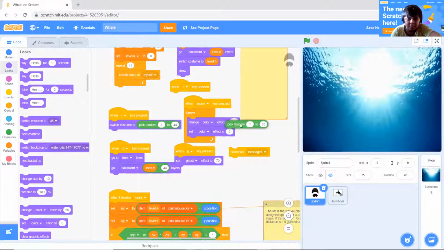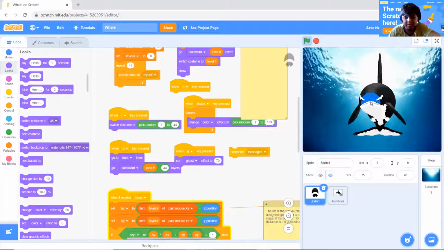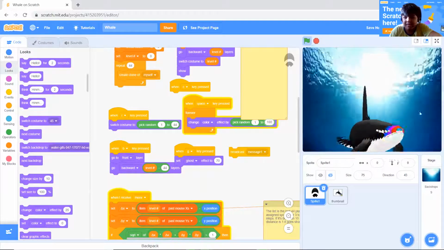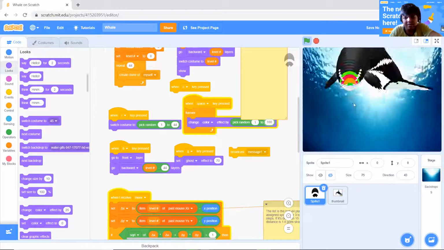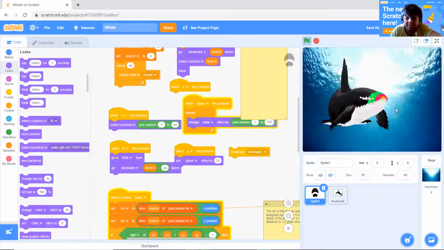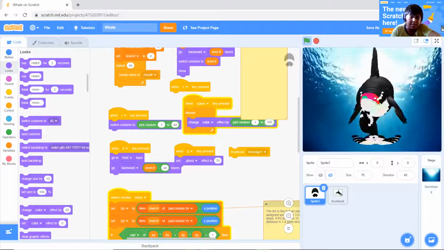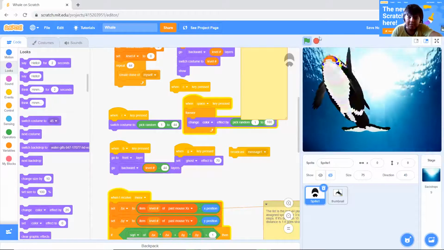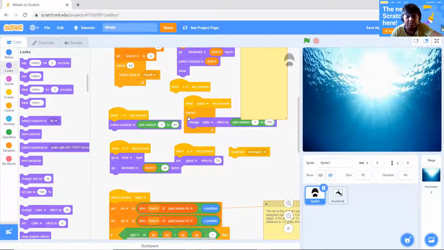So now I'm going to change it always and pick random to 100. Okay, so I make it 100 and now try it. See, now you'll see that different colors are coming, but not on the black one. So like that you can use change all costumes. So now we haven't used our change costumes. So that's it for today. Thank you. Try making this amazing whale project with some animations in Scratch.